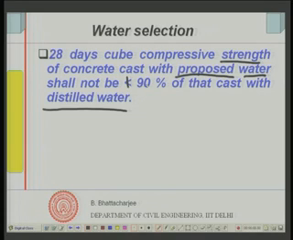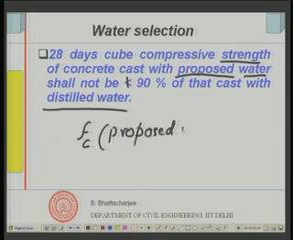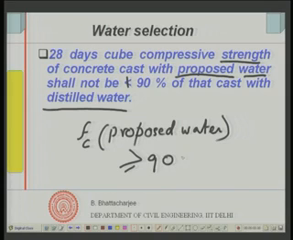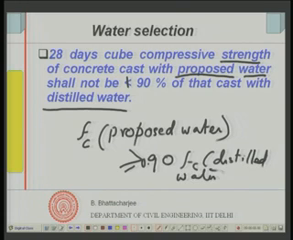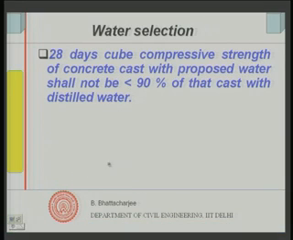So if it is coming 90%, then we are not really worried, but if I say Fc of the proposed water, of 3 samples etc., this should be greater than or equal to 90% of Fc, that is 0.90 Fc of distilled water, then we can accept this water, otherwise we can't accept. So that is the idea.